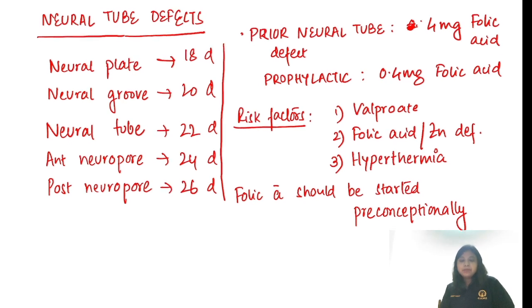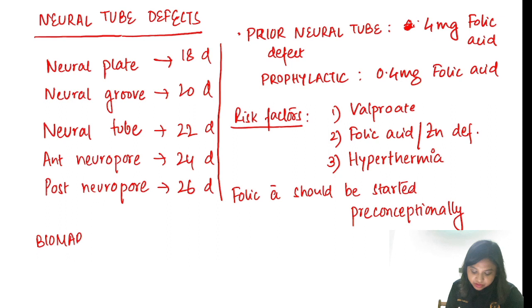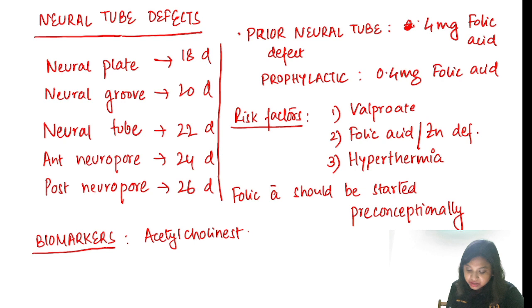And what are the biomarkers to test for neural tube defects? One is acetylcholinesterase. This is the best answer possible.